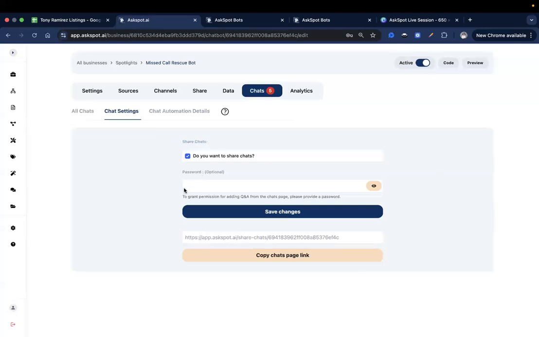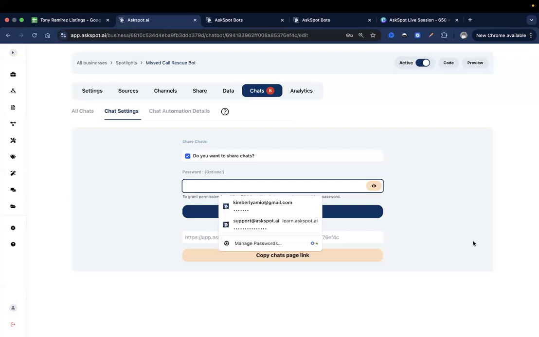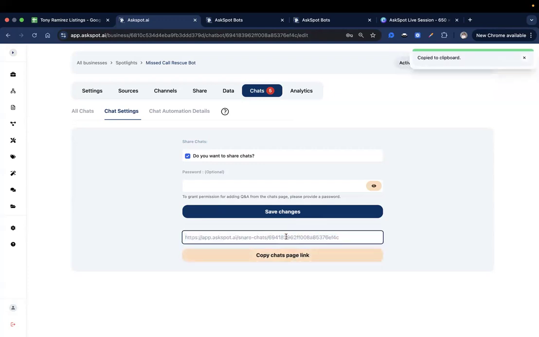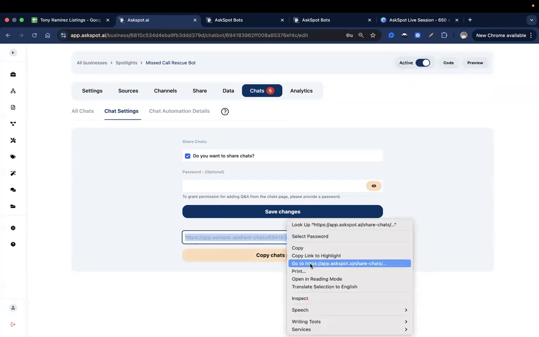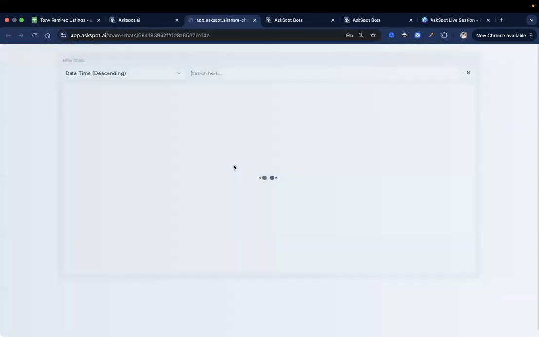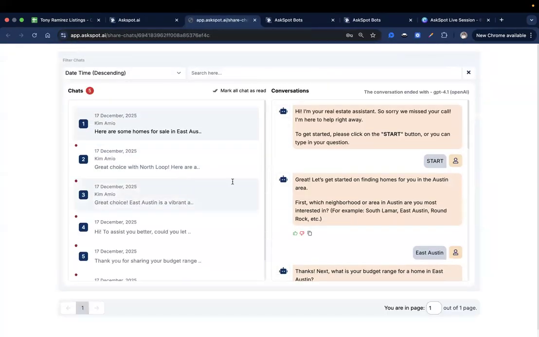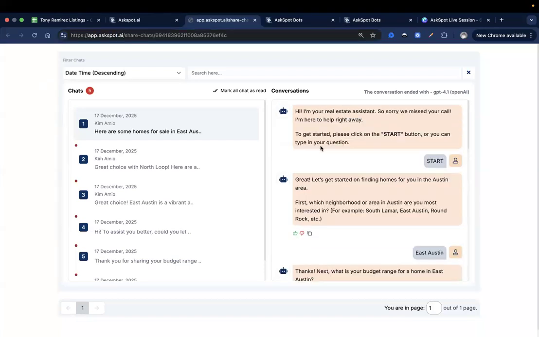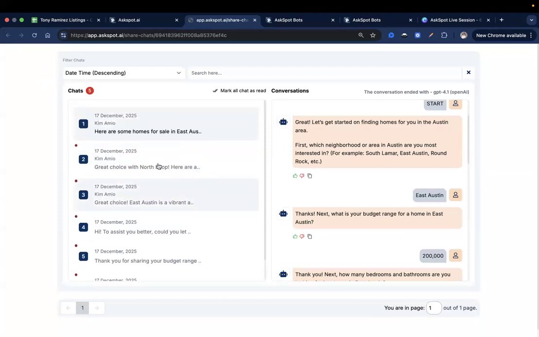So do you want to share? You can set a password that only you and your client know, and then provide this direct link to your client. Let me open it up to show you an example of how it works. Okay, there you go. This is exactly what your client will see when you share this link. If you want, you can white label this. If you have already added a custom domain into your AskSpot account, this will be white labeled to your custom domain. So this is the only thing that they'll see.